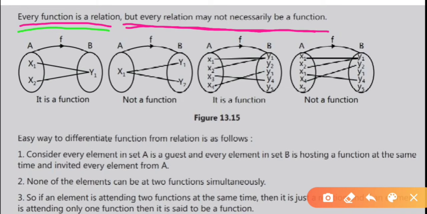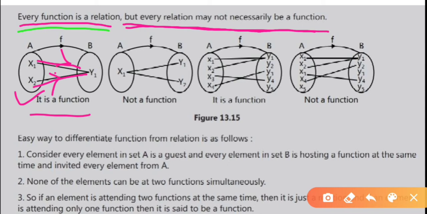In the first figure, it is a function, right? How? x1 has a unique image, x2 has a unique image. What does our definition say? Every element of set A has a unique image in set B. x1's image is y1 and x2's image is again y1. It is a function.